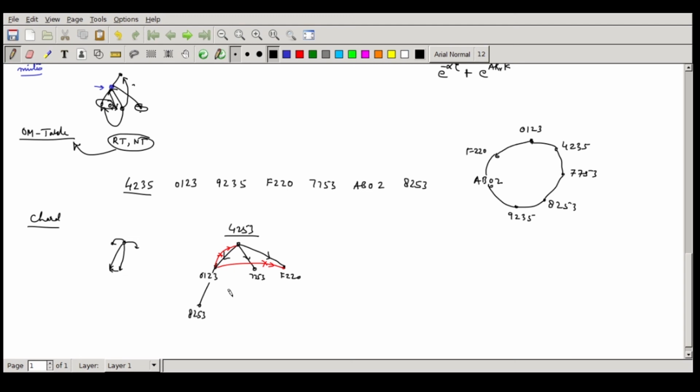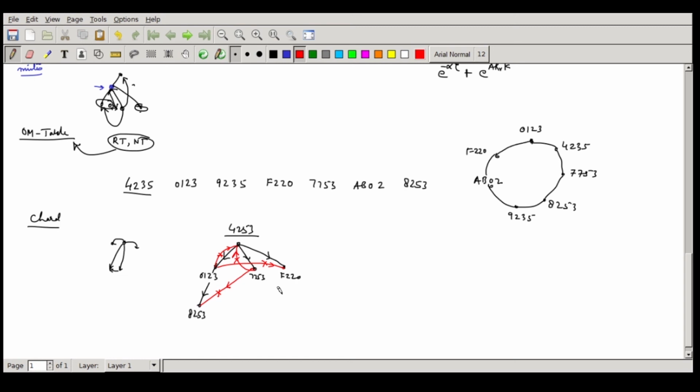Now go to 7753. 7753 will have 4235, it will give a feed back, which will be discarded. 7753 will also do 8253 this way, which is of course discarded, as the beacon has already been received from this route. And then 8 plus 7 is 15, so F753, so it comes to 0123, so this will be coming here. It will be discarded.